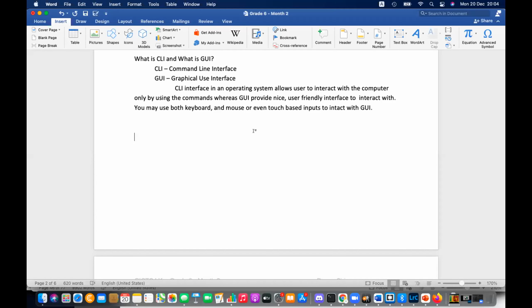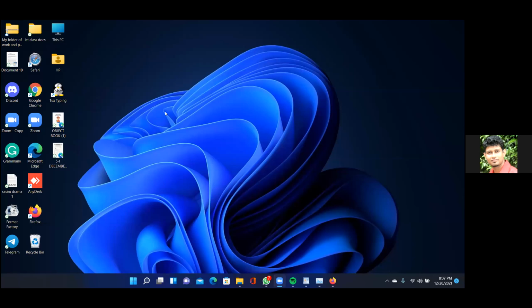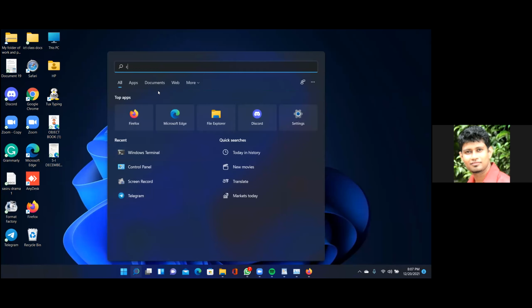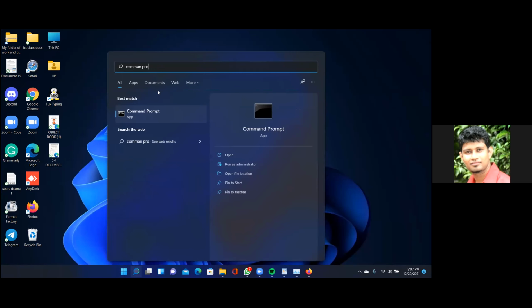Okay, so can you share the screen? I'll copy and paste this in the chat so you can refer and write down from the chat. Meanwhile, I want you to share the screen. So who's willing to share the screen? Okay, Sasiru again. So please go to the command line, Sasiru. To go there, you have to use the search button and search for command prompt.